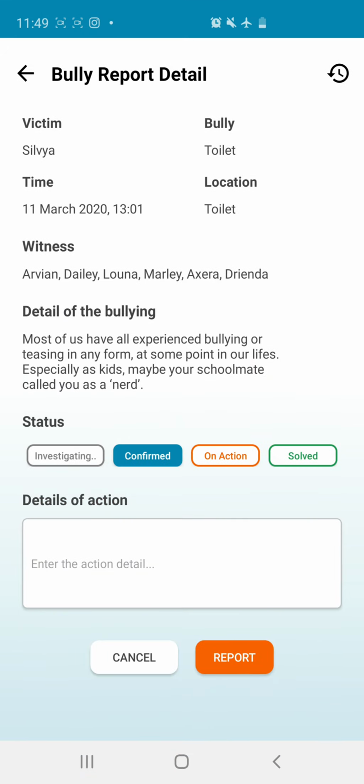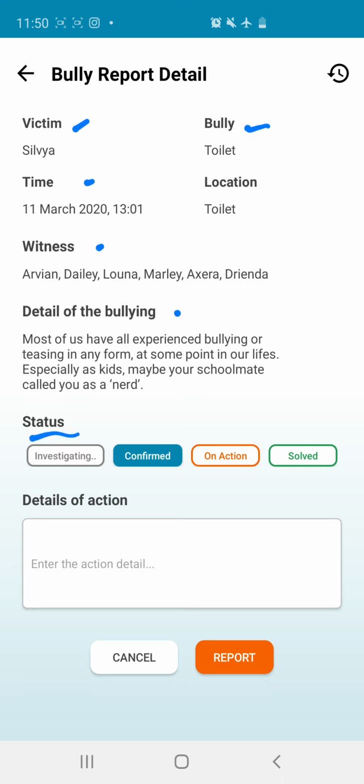And then in here we can see the bully report details for each student. It will be like a resume of the report. It will be name of the victims, the locations, the date, witness, and the detail of the bullying. So this is the status.